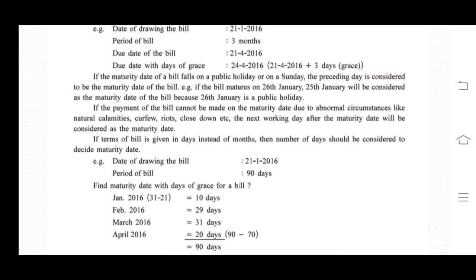And suppose that on the date of maturity, payment is not done due to abnormal circumstances like natural calamities, curfew, etc. In that case, the next day will be considered as the maturity date. What else? If the bill is not of few months, if it is of few days, then maturity date will be found by adding those days and then 3 days of grace in the bill.